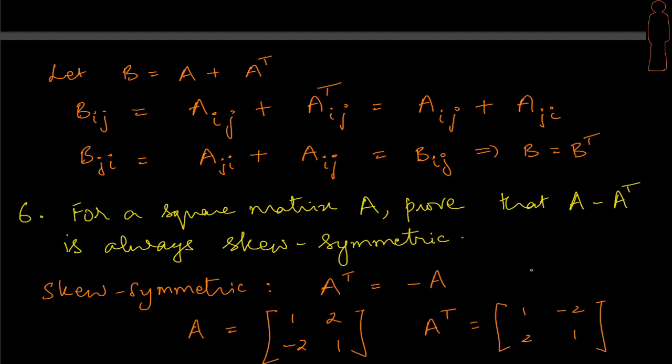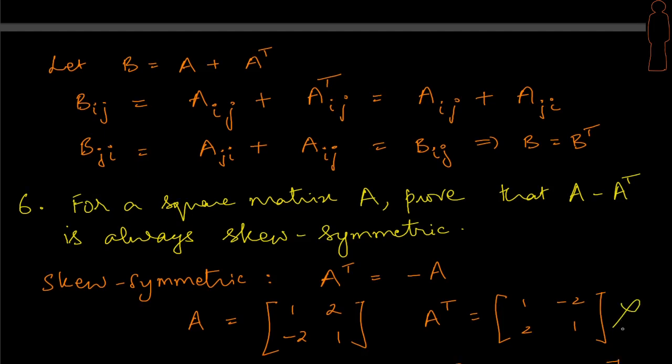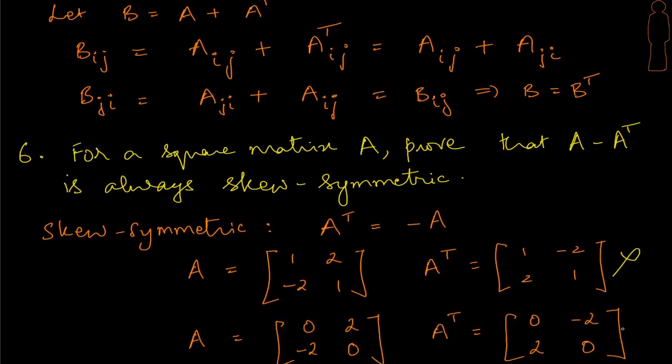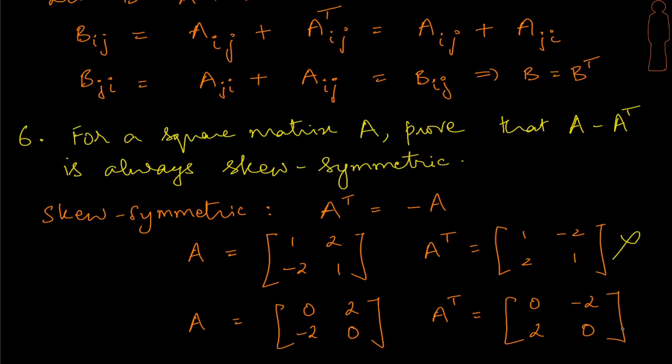So let's take this example and ask if A is skew symmetric. So I have 1 2, minus 2 1. I take A transpose, it becomes 1 minus 2. First column becomes first row. Second column is 2 1. Second row becomes 2 1. Is A transpose the negation of A? Apply a minus sign to every single element here and check if it is the same here, right? Is that skew symmetric? The answer is no, that is not skew symmetric. Okay, then what could be an example of matrices that are really skew symmetric? Here is an example of a matrix that's skew symmetric.